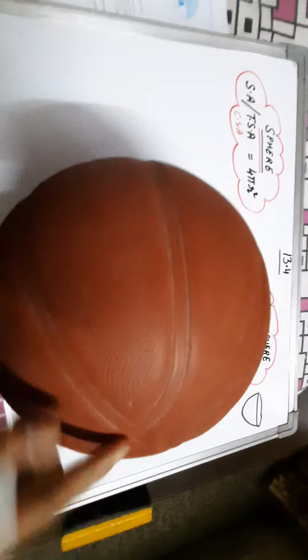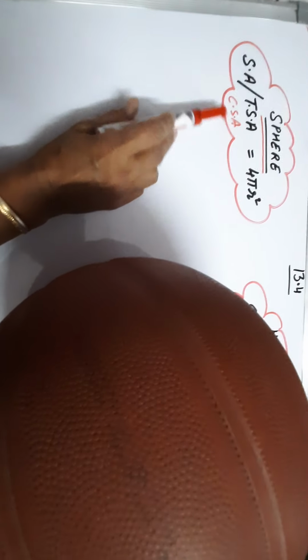And what is the reason behind this? Because no flat part of the ball is there, we can roll it on. It will not stop unless friction is applied. So that's why in the case of a sphere we have only curved surface area.